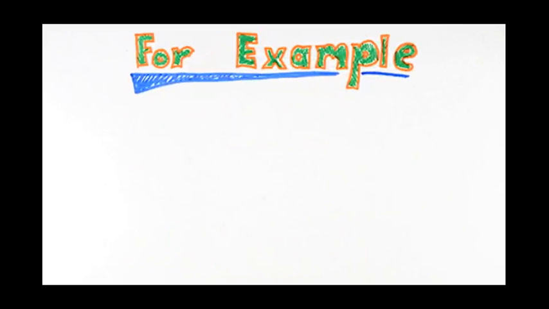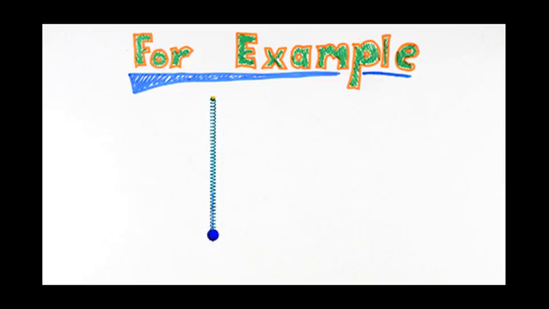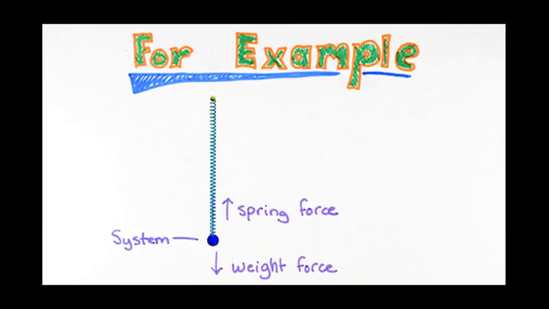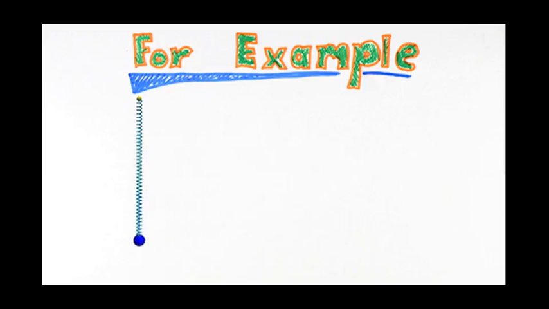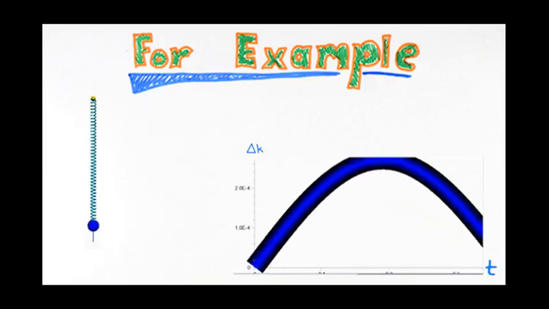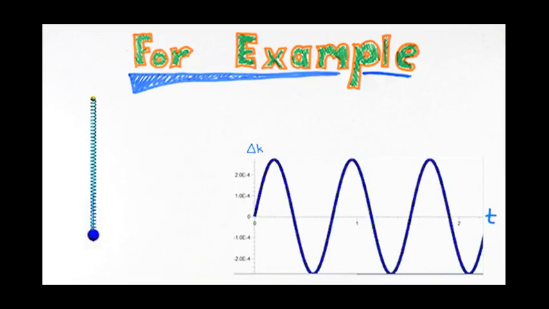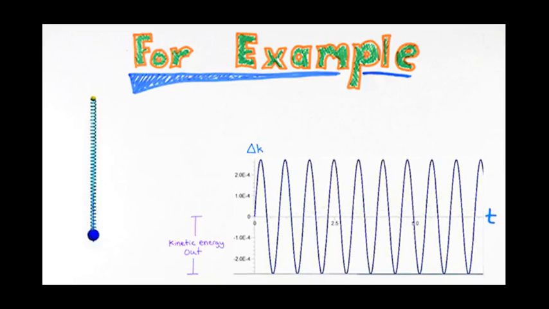As one example, let's look at this case where we have a mass oscillating vertically on the end of a spring. We will look at this case in detail in an upcoming lab. Now, if we consider as our system just the mass, then we know that the kinetic energy gains and losses are due to works done by the weight force and the spring force. We see the change in kinetic energy here shown in blue in the graph, and we see that sometimes these forces transfer kinetic energy out of the system and sometimes back in.